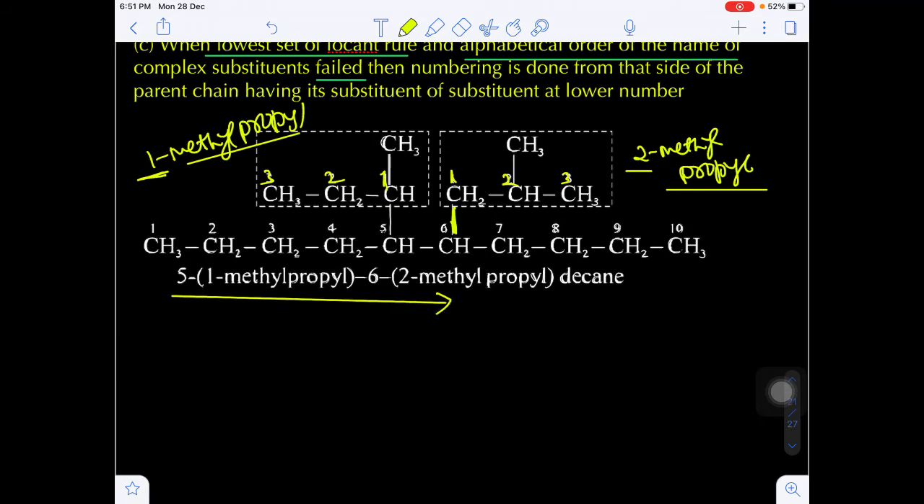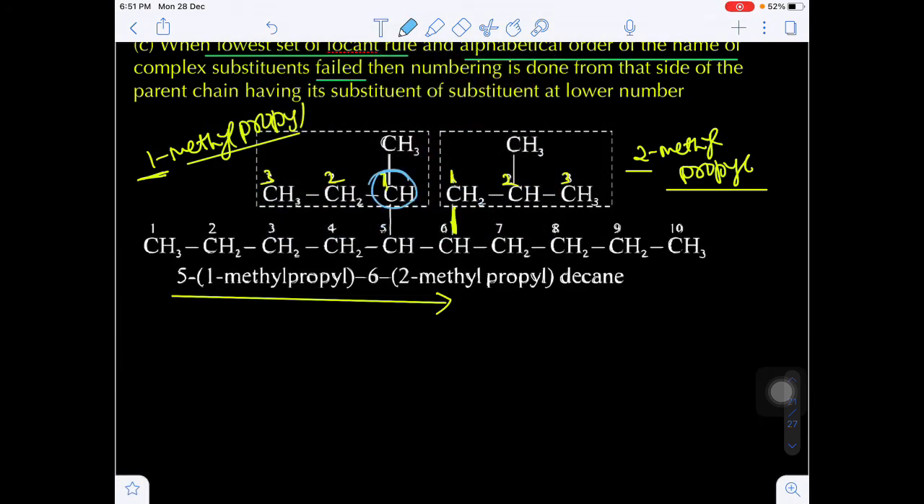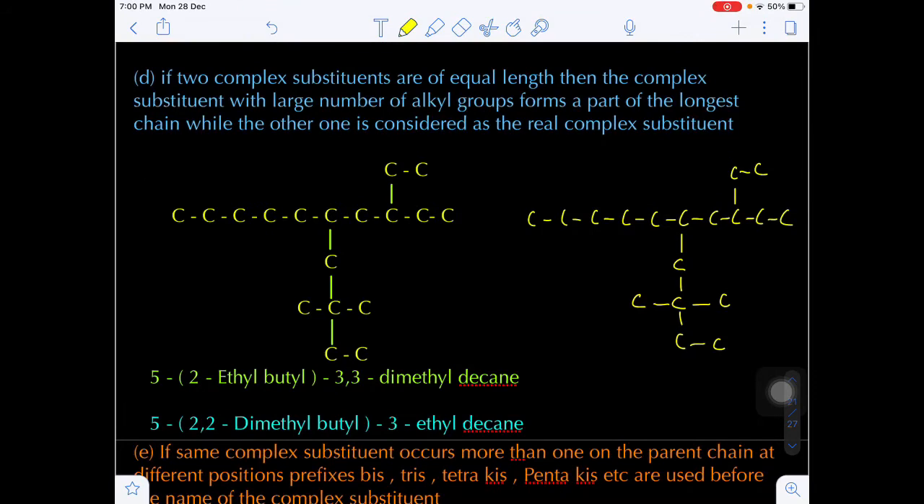Are you getting my point? We are not going to give the numbering from right to left, because from left to right only the substitution will be present on the lowest locant, lowest number carbon. Are you getting? Suppose if two complex substituents are present of equal length, the complex substituent with a larger number of alkyl groups must be part of the longest chain, while the other will be the complex substituent.